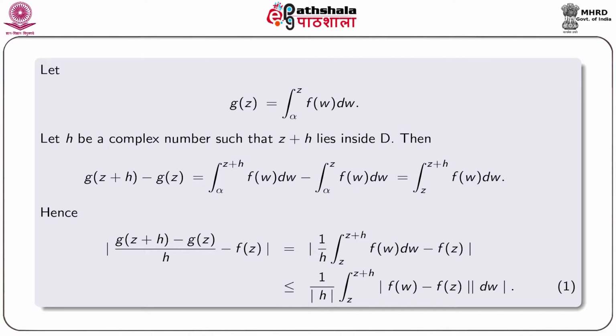Therefore, modulus of g z plus h minus g z by h minus f z is equal to modulus 1 by h integral over z to z plus h f w dw minus f z, and that is less or equal to 1 by mod h integral over z to z plus h modulus f w minus f z mod dw.